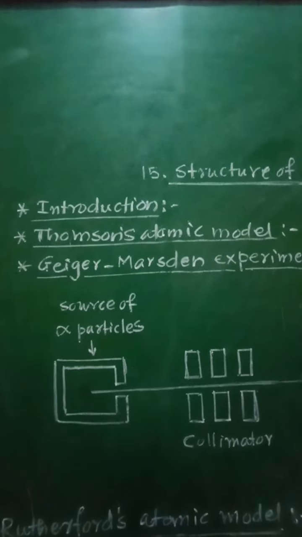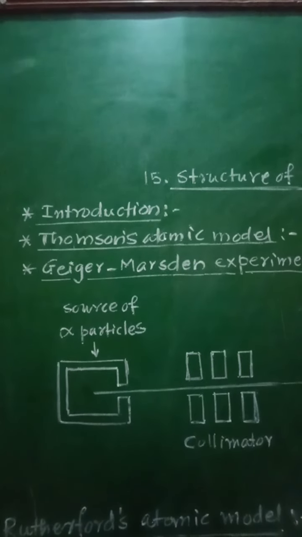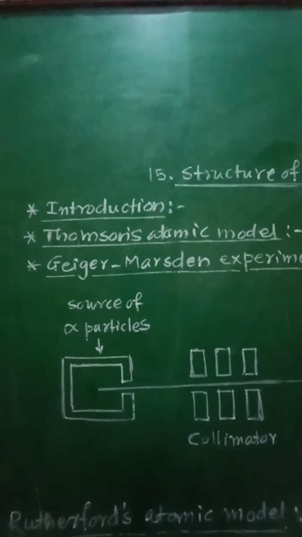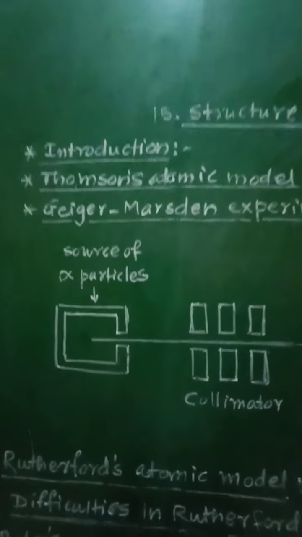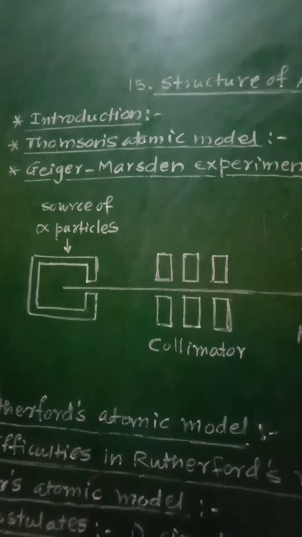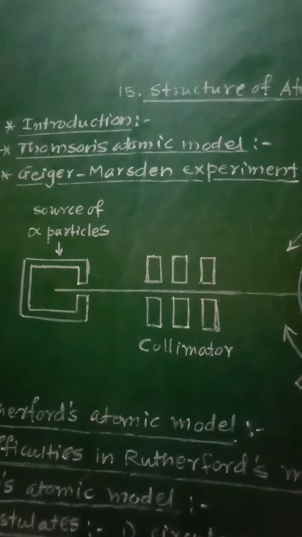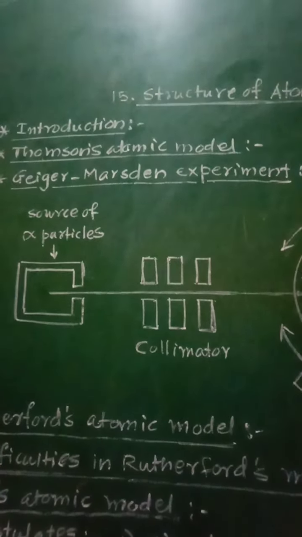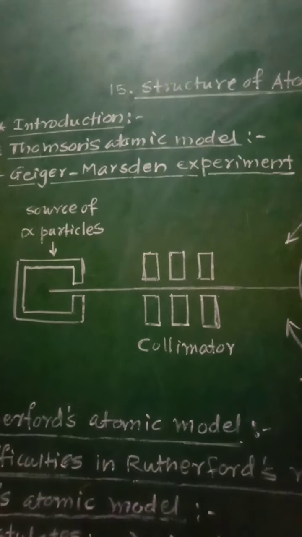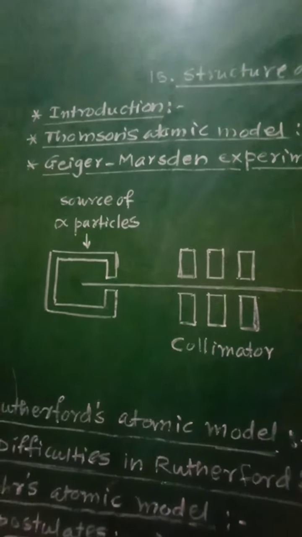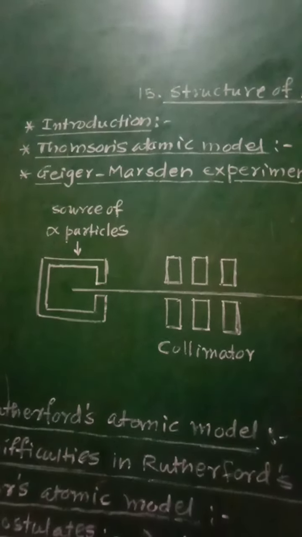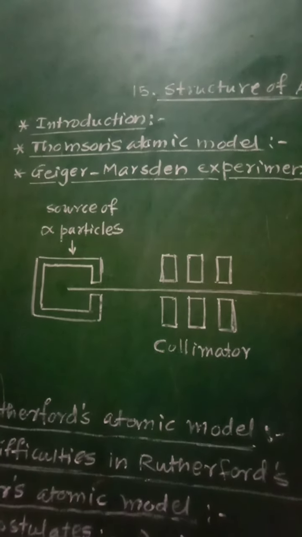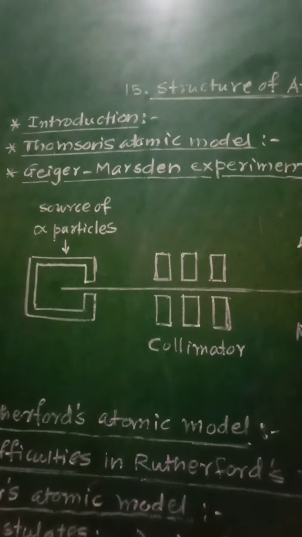The total positive charge is equal to the total negative charge of the electrons in an atom, thus rendering it electrically neutral. As positive charge is equal to negative charge, the atom will be considered electrically neutral.